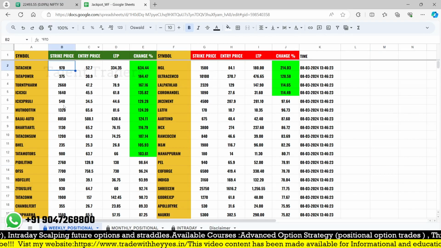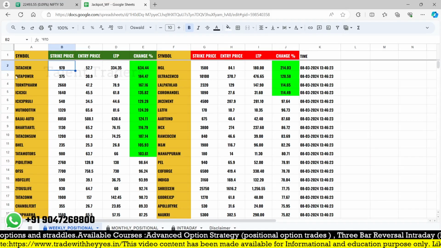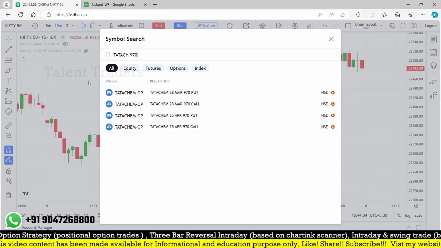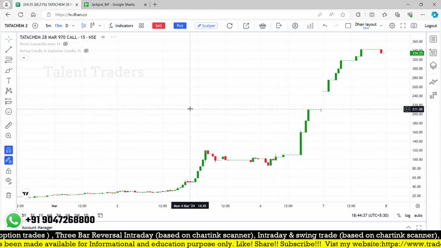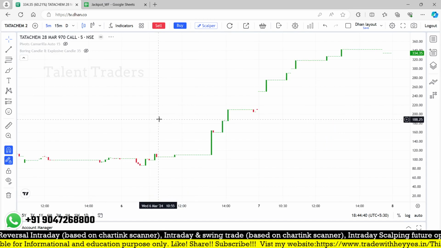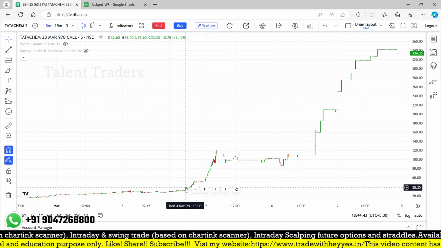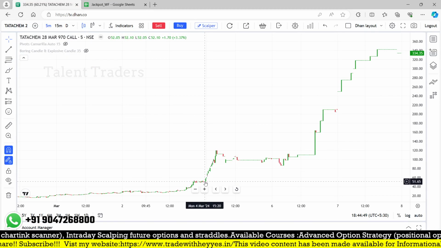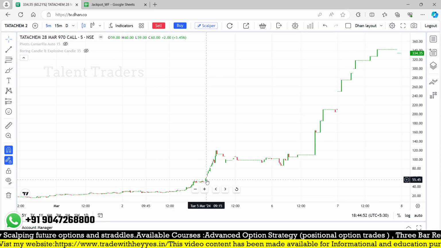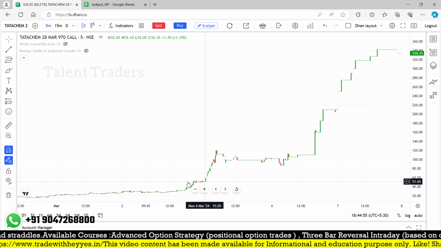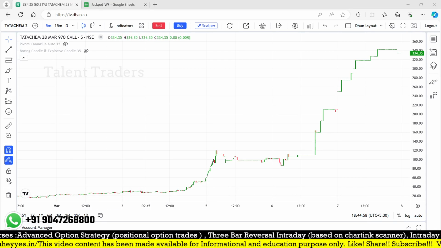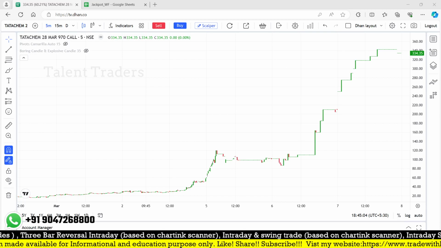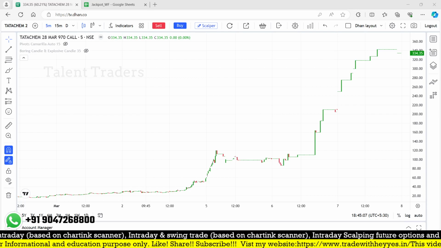For example, the Tata Chemical 970 option gave me a breakout. That is the strike price, Tata Chemical 970 call option. Because it is deep in the money currently, it has moved very well from this point. From 38, our entry point is around 52. The 52 may have been triggered somewhere around 3 o'clock or 3:20 on the 4th of May. This data is valid for that particular week only. If you are following that particular week, you should focus on the 4th to 8th. The next week's data is for the 11th to 15th.